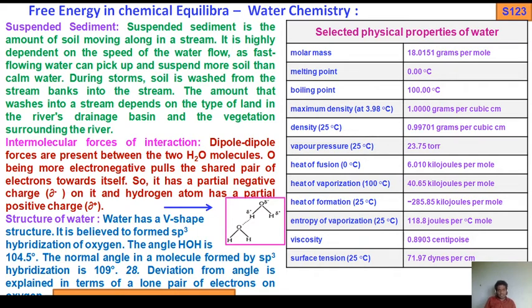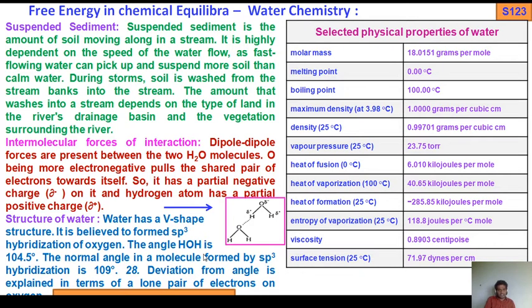So due to the presence of lone pairs of electrons, because we get 4 electron pairs, out of 4 pairs hybridization is sp3, but the expected tetrahedral structure gets distorted or deformed due to the presence of 2 lone pairs. So tetrahedral to V-shaped structure. So water has a V-shaped structure. It is believed to form by sp3 hybridization of oxygen.